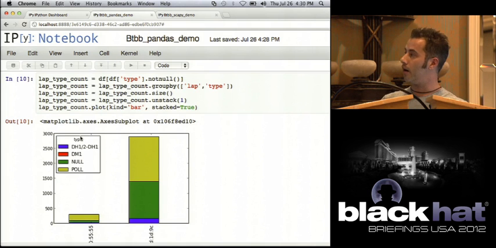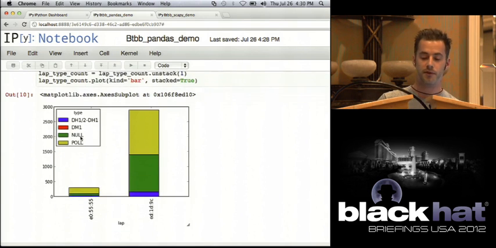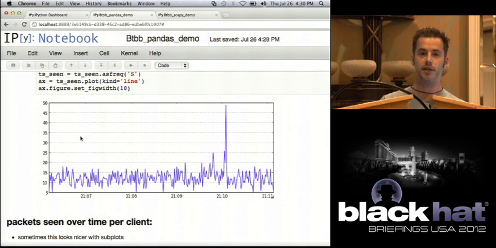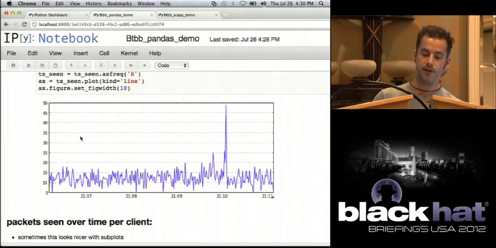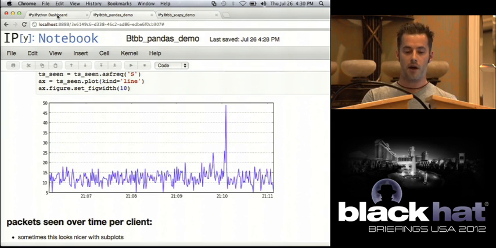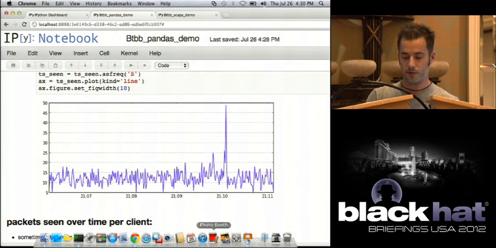Break down actual LAPs by the types of traffic they sent, do time series over all this data. If you get a chance, go through. I have a pretty good write-up on all these graphs, so you can actually see what I'm doing. I don't have a lot of time, so